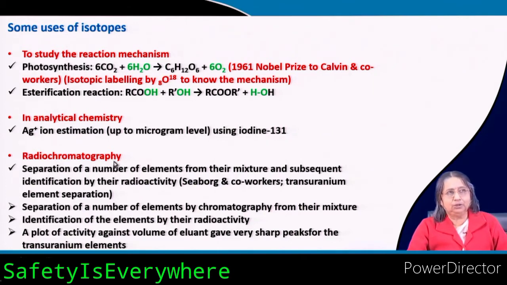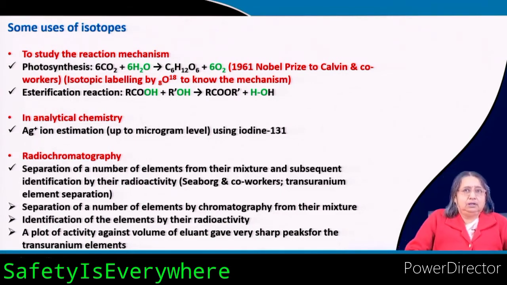Now, radiochromatography. Chromatography you all know. Chromatography is a method to separate things like molecules, it can be molecules, it can be ions, okay, to separate them, and then after separation there should be some detection unit, so that you can detect it. But here it is radiochromatography, it is also chromatography, but then radioactivity is applied. Okay. How? Separation of a number of elements from their mixtures and subsequent identification by the radioactivity. That is why it is called radiochromatography.